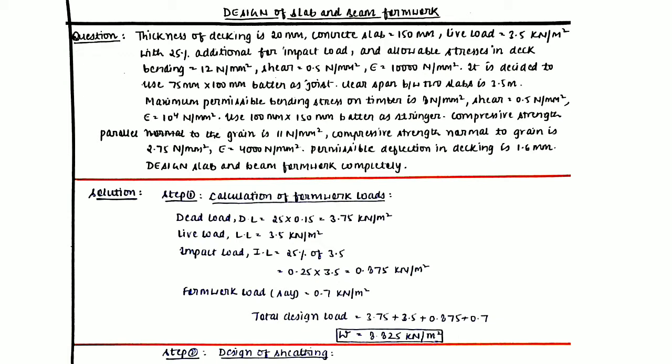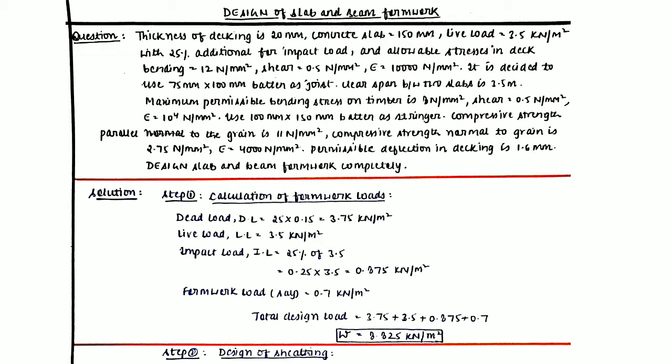Now the formwork load is the dead load of the formwork material. So we are assuming it to be 0.7 kilonewton per meter square. For plywood, it is generally 0.5 kilonewton per meter square, but it is not stated in the question what the material of the sheathing is. So we can assume it to be greater than 0.5, since we always tend to be on the slightly safer side.